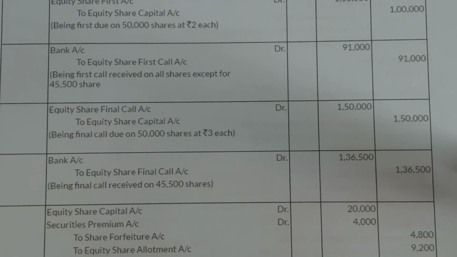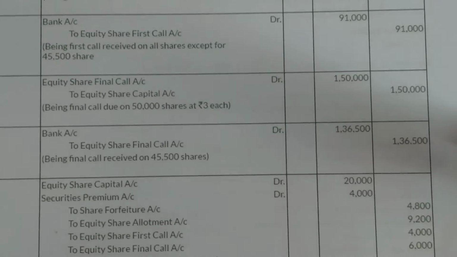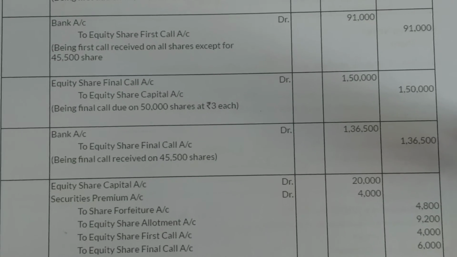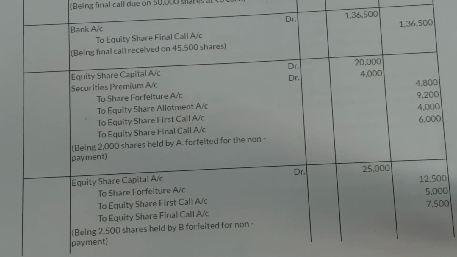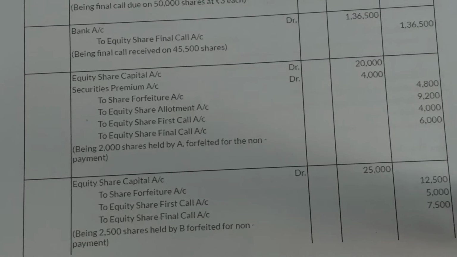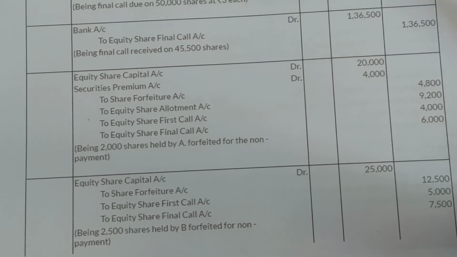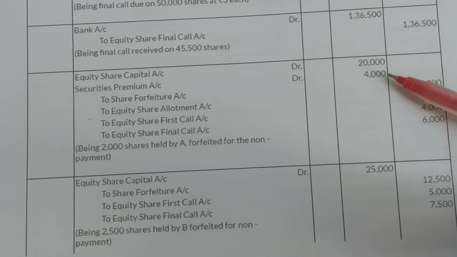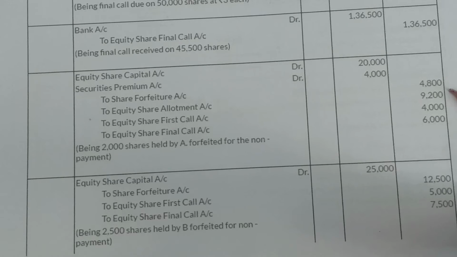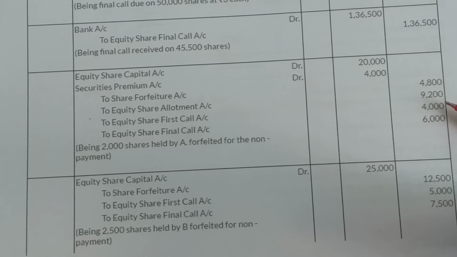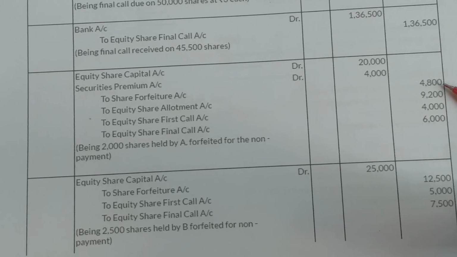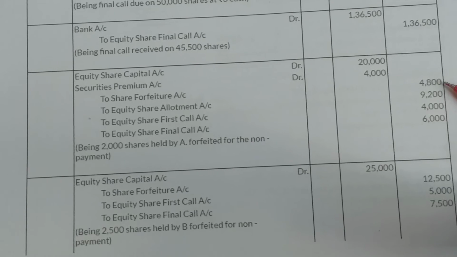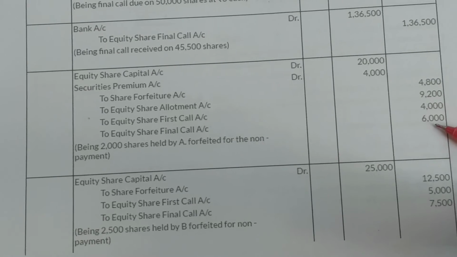We need to pass a forfeiture entry for the shares which we are cancelling over here, that is forfeiting over here. So let us see the forfeiture entry for Mr. A. So the forfeiture entry for Mr. A is equity share capital account debit 20,000. We didn't receive the premium from him, so we are debiting premium also, and these are the amounts which we have respectively received and not received from him. So we have received in total, when he applied for 2,400, he paid us 4,800, and remaining we know his calls in arrears, so we are crediting all the unpaid amount by Mr. A.